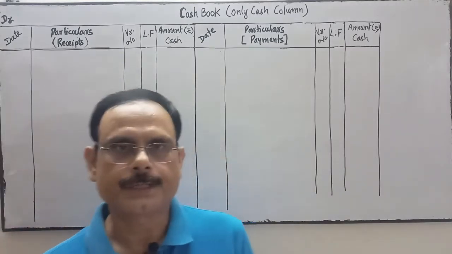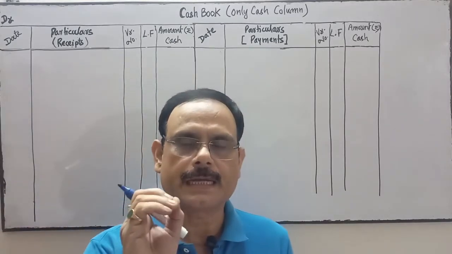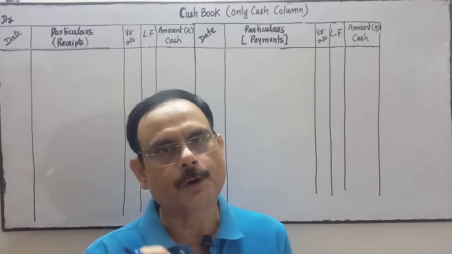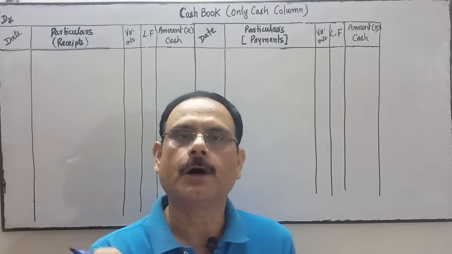Now see the next question, based on a single column cash book. Here we will operate one single column of cash.